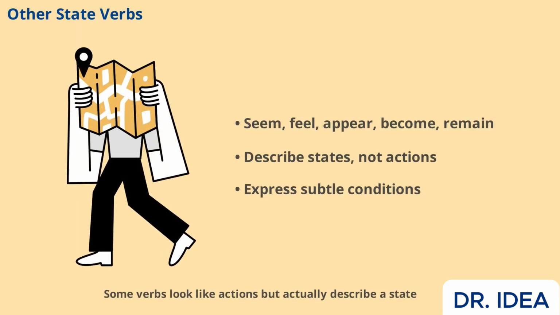Some verbs look like actions but actually describe a state. These include seem, feel, appear, become, and remain. For example, "she seems confident" uses "seems" to show appearance, not action. "I feel cold" describes a condition. "He appears calm" shows an impression. "They became friends" indicates a change, and "the room remained silent" shows continuation. These verbs help you express subtle states and transitions.